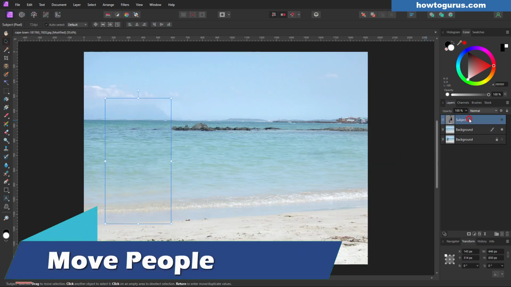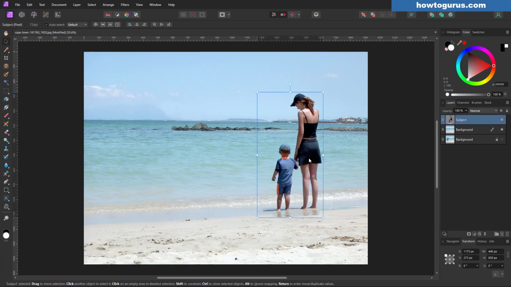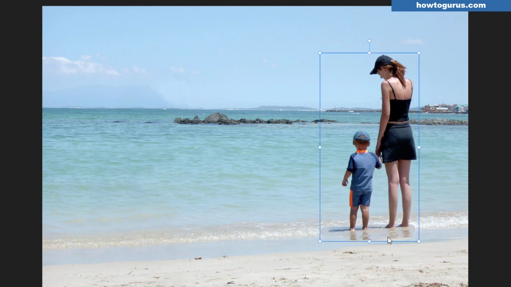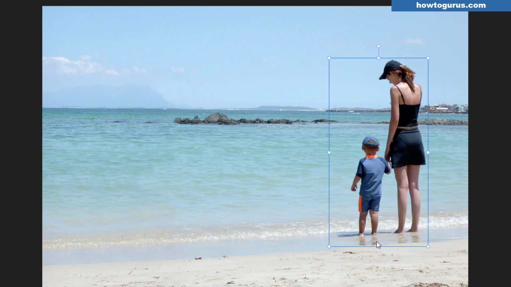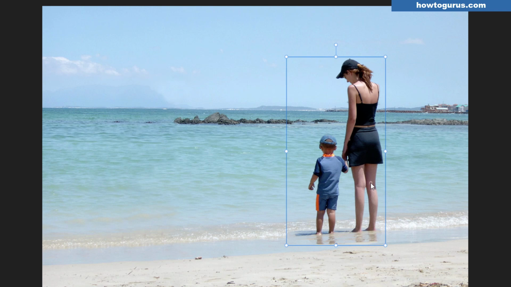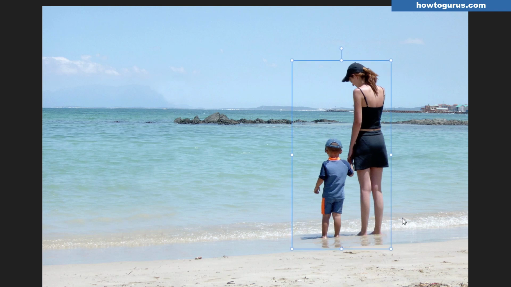Let's now go back to our subject layer and let's show the subject layer. Here we go. We can now just drag it over here someplace. And the important part here is to look at that line right there where the reflections are hitting that edge of wet sand. We want to have that lined up just like that. Everything else should match perfectly, and it does. And then just decide where you want to have them in the picture. I think right around here looks pretty good. Bring them right about like that. A little bit of space on the right-hand side, most of your space left-hand side.